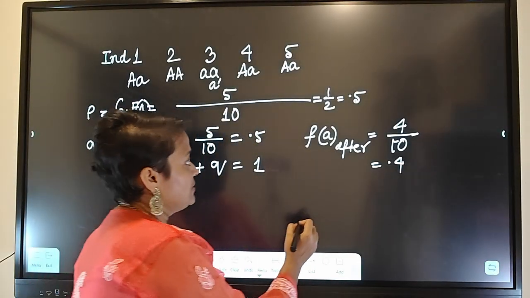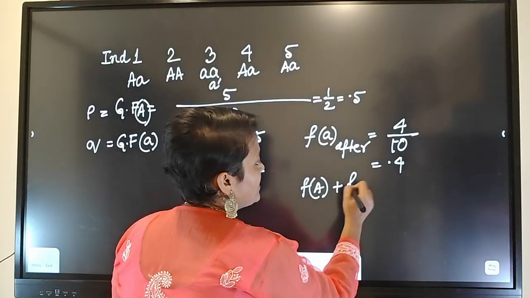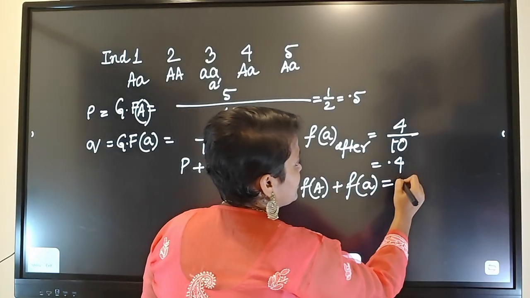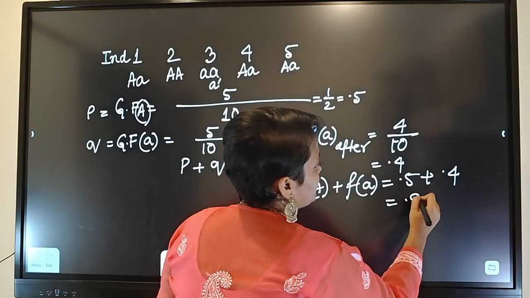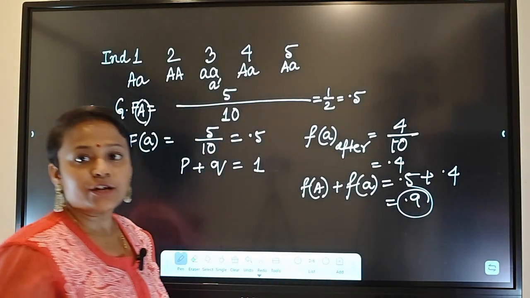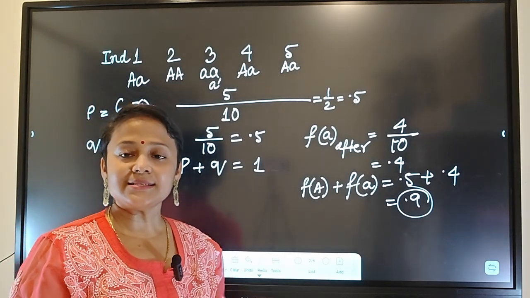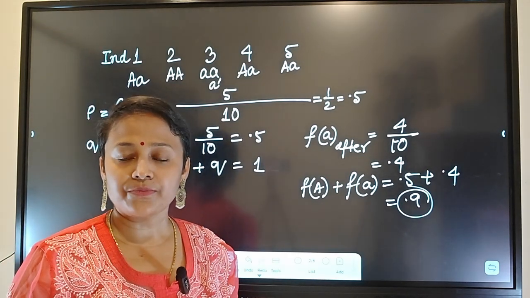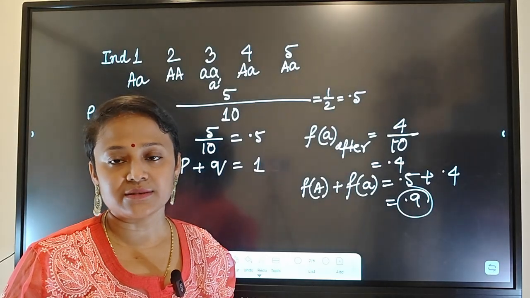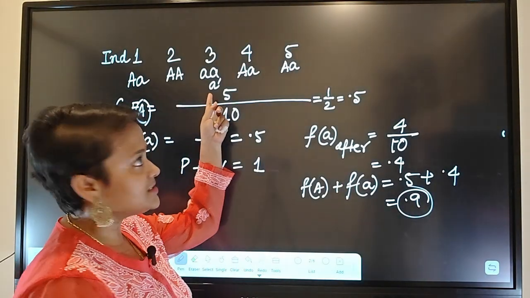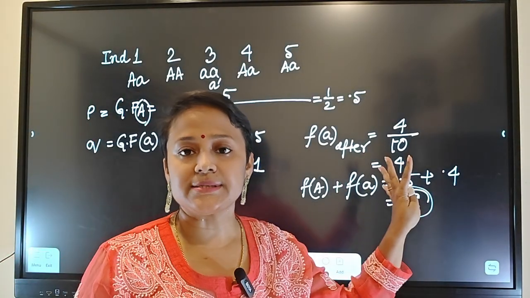And if we calculate the frequency of A plus the frequency of small a, it will be 0.5 plus 0.4 after the change, so it will be 0.9. It will not be 1. So when there is any change of gene frequency, that can lead to speciation and evolution. This is the concept of gene frequency.